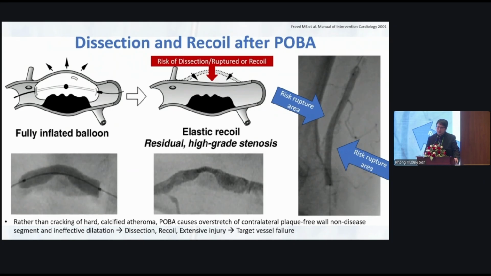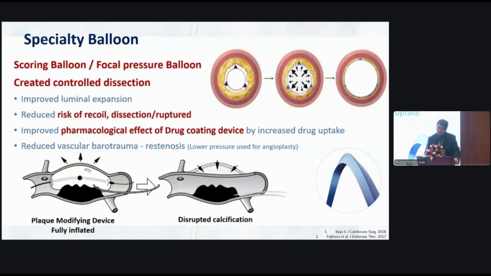For the specialty balloon, we have the scoring focal pressure balloon that can create a controlled dissection. It can improve luminal expansion, control the risk of recoil, dissection, and rupture, and can improve the pharmacological effect. We use it for low-grade calcification, and it can also increase drug uptake and reduce barotrauma.